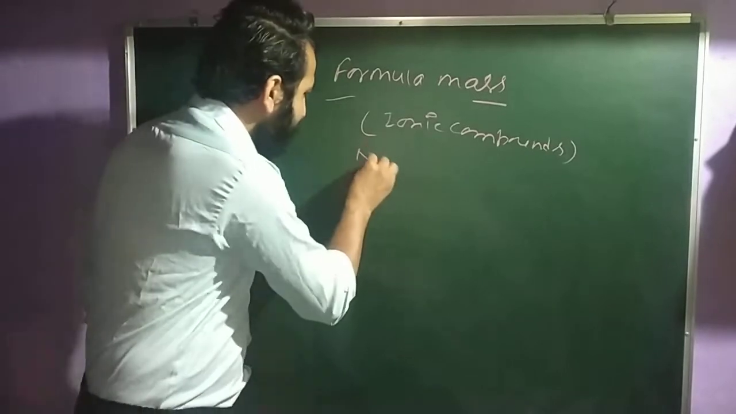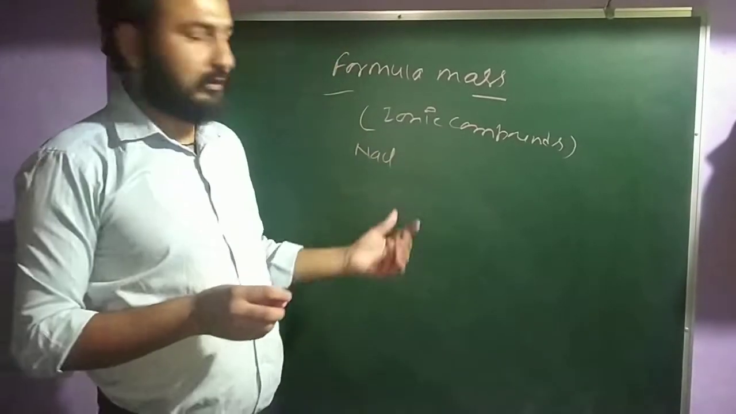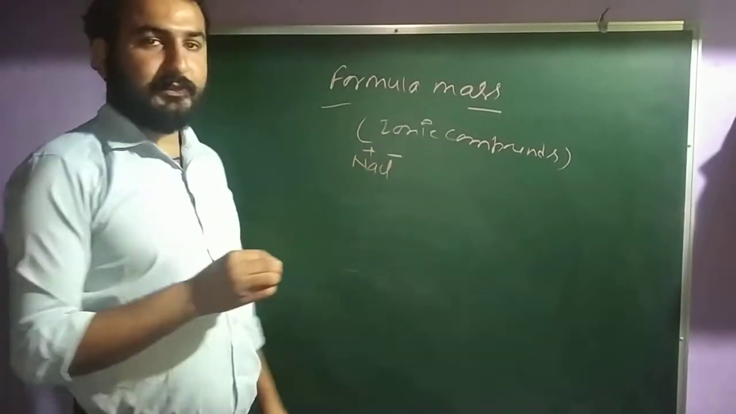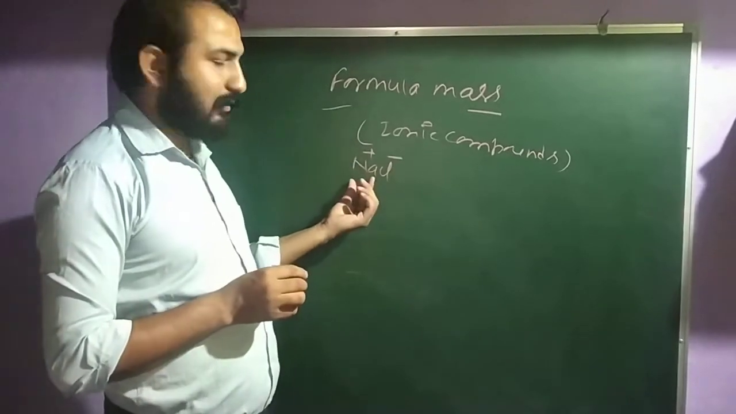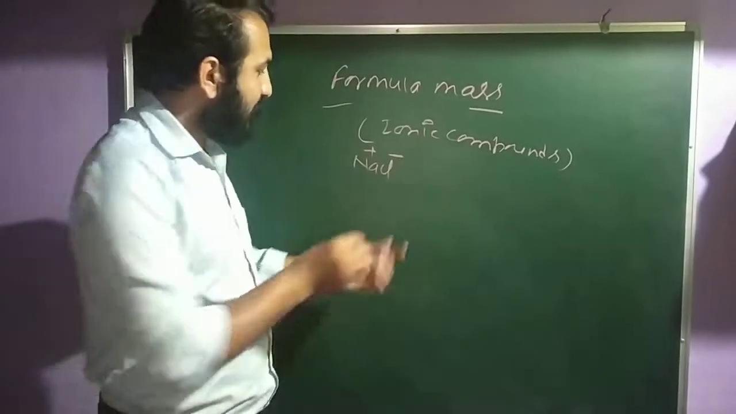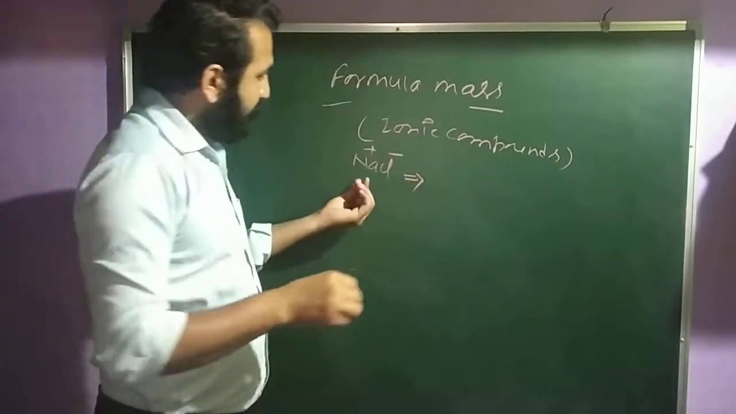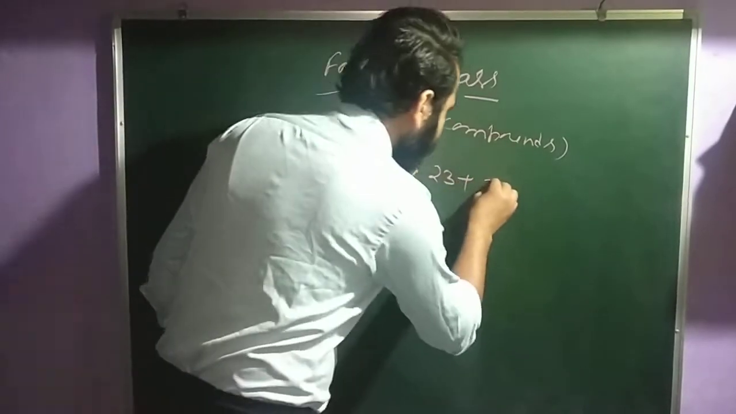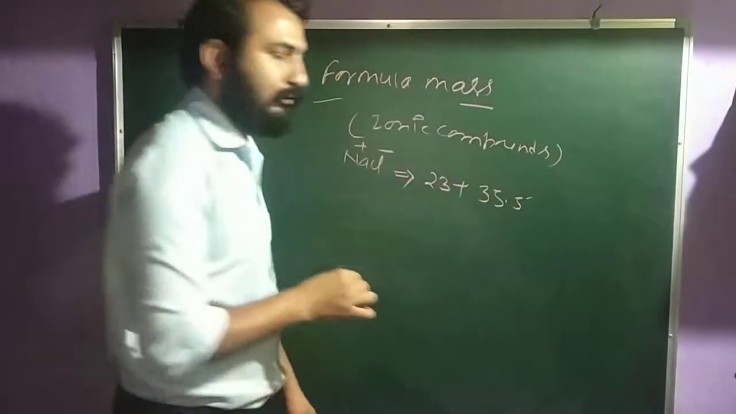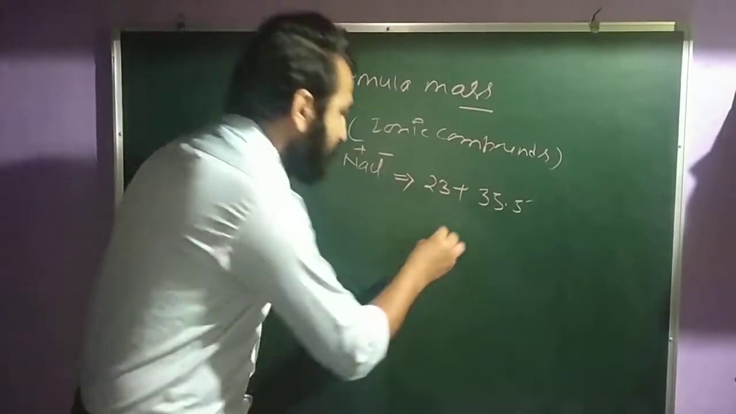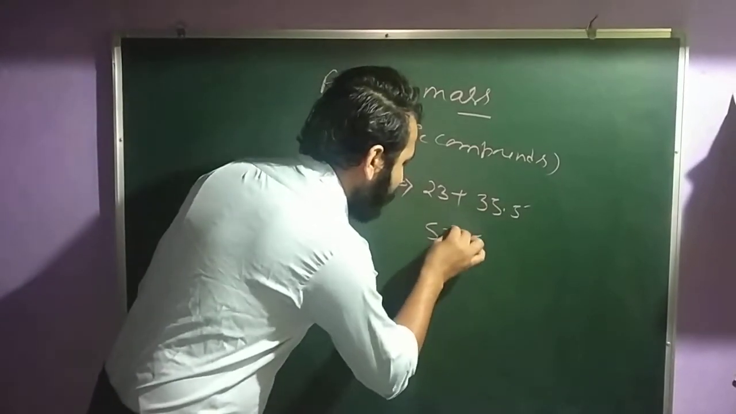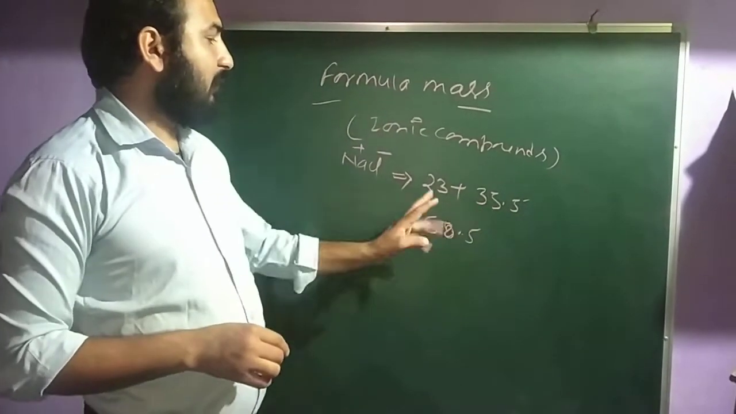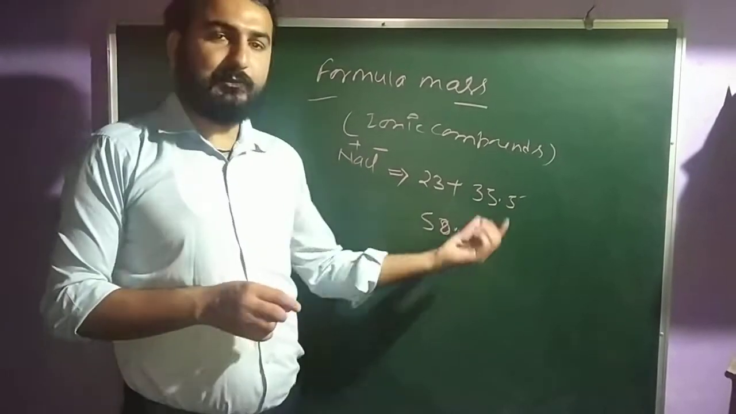For example, you have NaCl, the salt, sodium chloride. This consists of positive and negative charges. Clear? Any ionic compound possesses positive and negative charges. So this Na has 23 plus this Cl has 35.5. So it will come to 58.5. That means 23 plus 35.5 is 58.5.